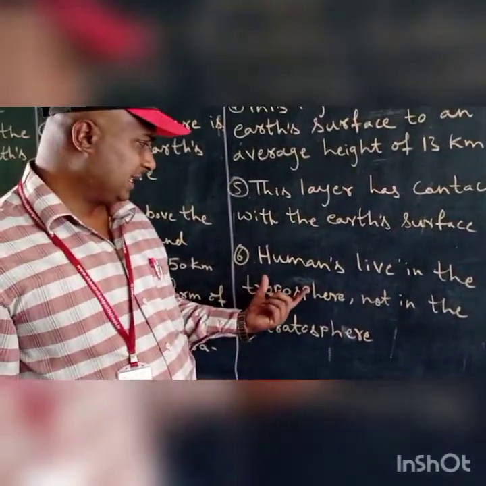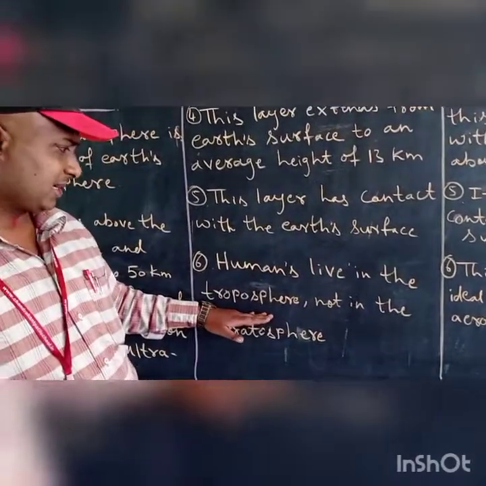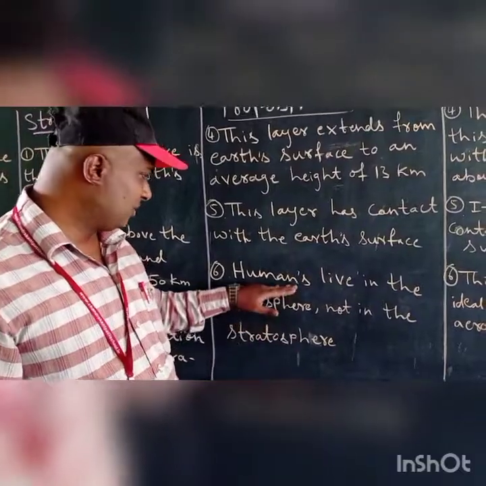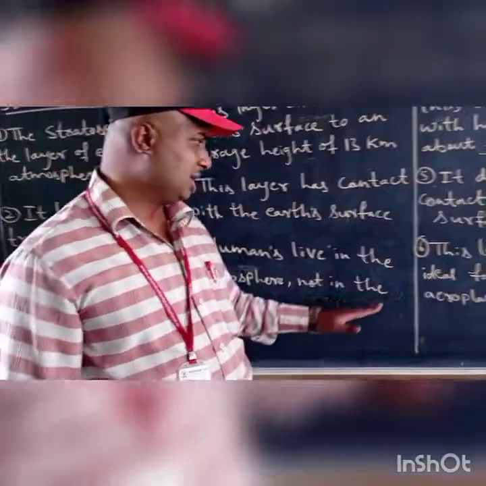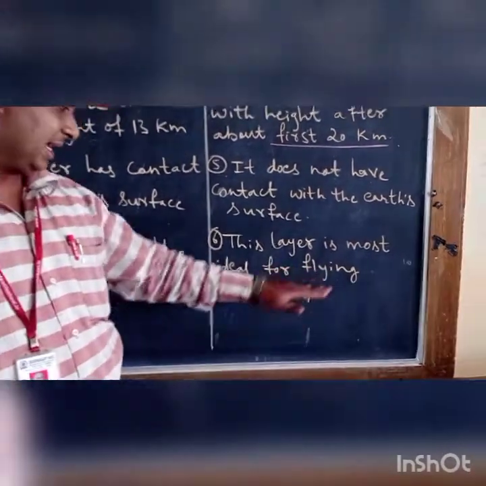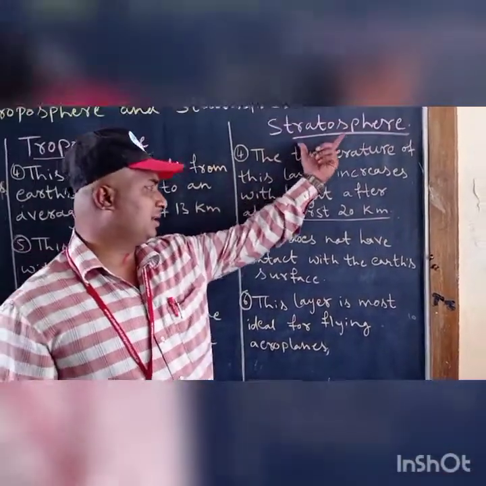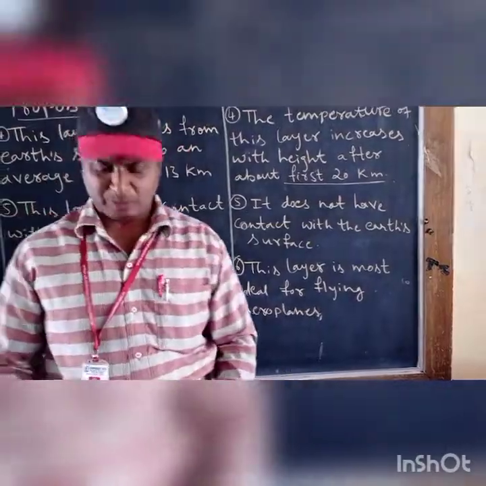And the last point: humans live in the troposphere, not in the stratosphere. The stratosphere is the most ideal layer for flying aeroplanes.